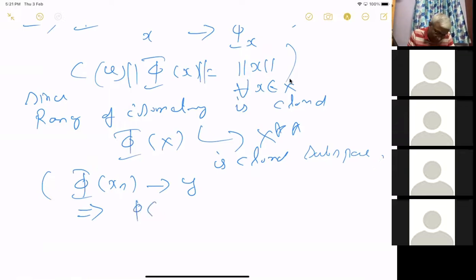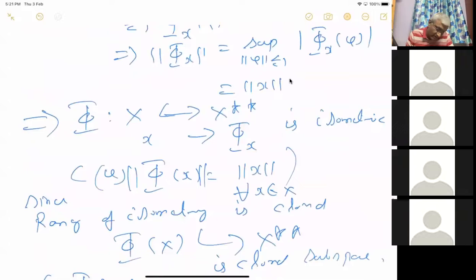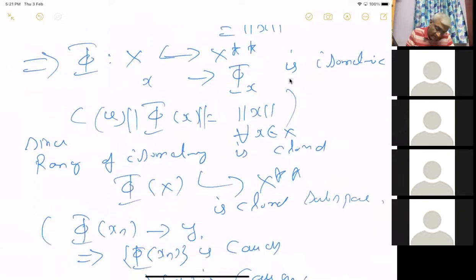So in particular, phi of xn is Cauchy. But this implies xn is Cauchy. This is closed given that x is a Banach space. For that, x will be a Banach space, otherwise this is not true, of course.